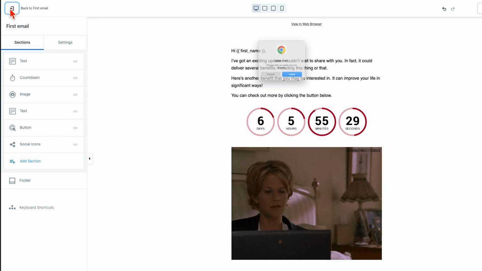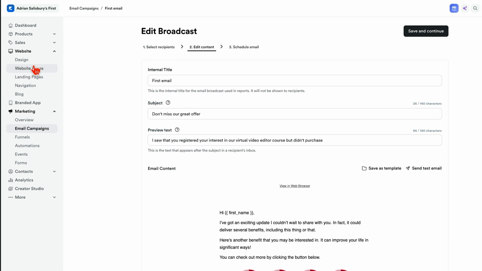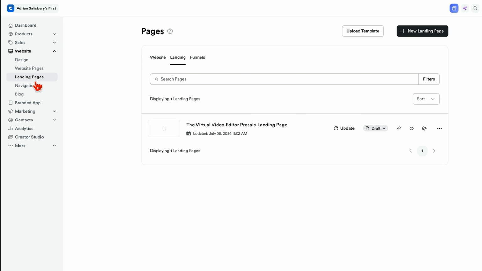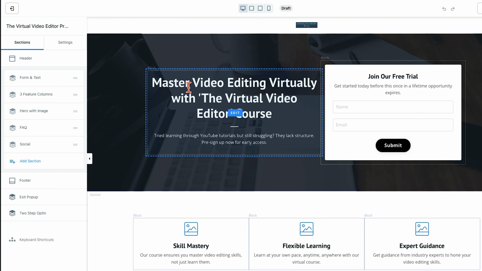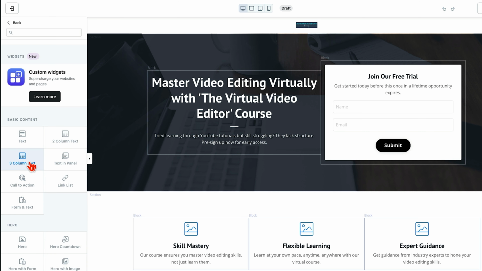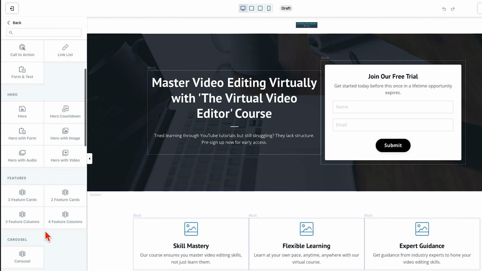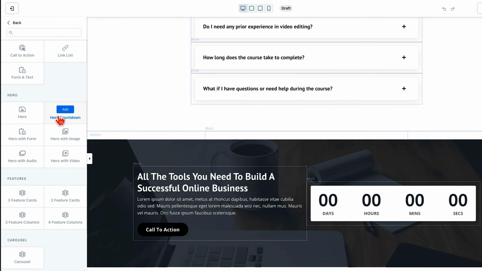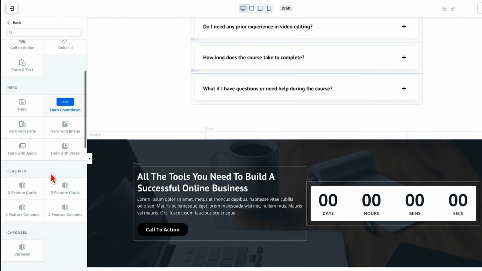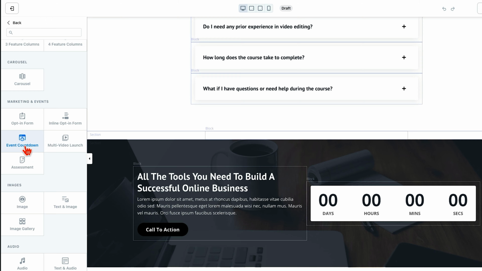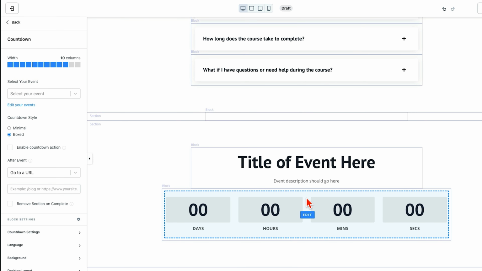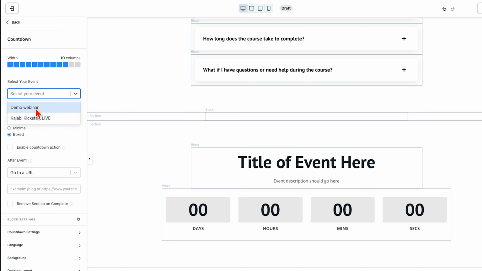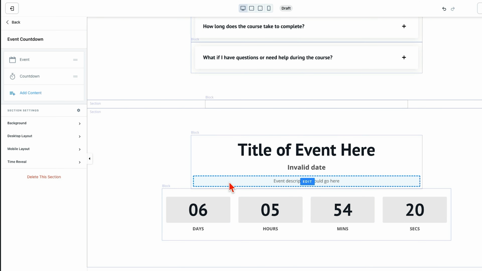The same thing can happen to a page. What do we have? We created a landing page, I think. I don't think we did a lot to it. So imagine on this one again, we've got an event in here. We could come down the side and we could add a hero countdown. So that will be a big one like this, or we could just bring in a countdown on its own, an event countdown, and it'll bring it in like this. And my event is going to ask me to select the event. So again, we can go with this webinar. Right, there it goes, and it's now pulling this in.